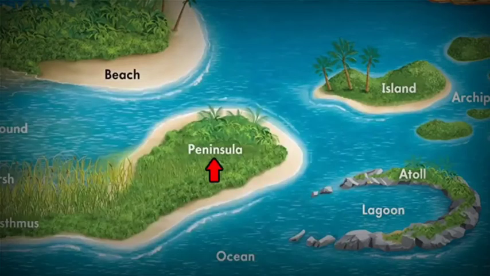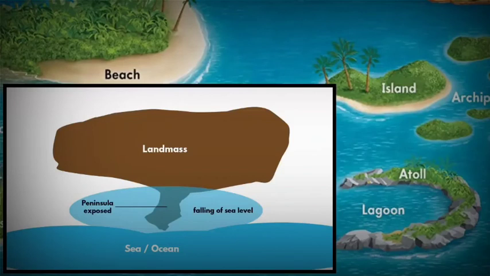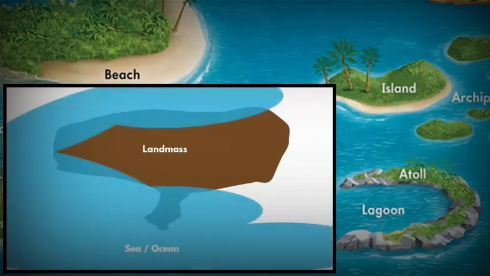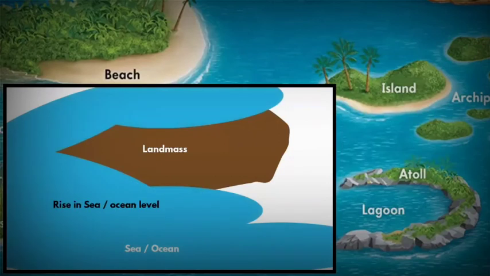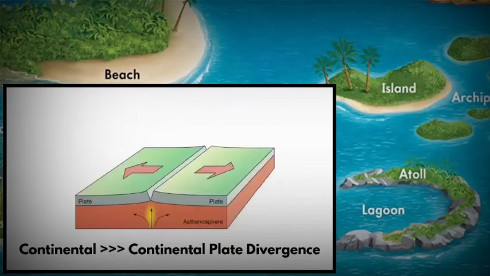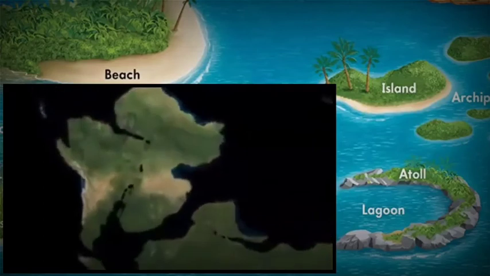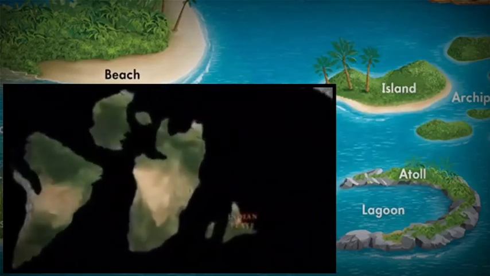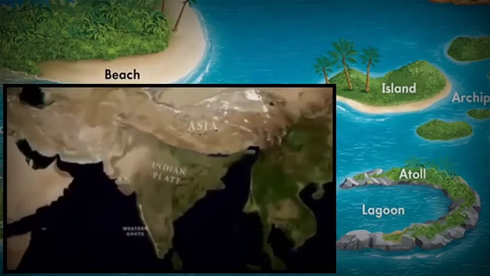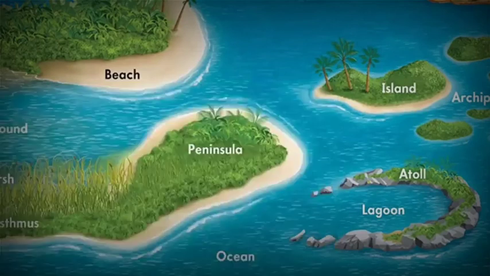How are peninsulas formed? A peninsula can be formed by rising or falling of the sea level that may expose or cover portions of land to form a peninsula. Even due to tectonic activity, upliftment or falling of landmass may also help to form a peninsula. A separation of land masses over millions of years can create a peninsula. Again, a good example is the Indian subcontinent, which broke away from the ancient continent of Gondwana.